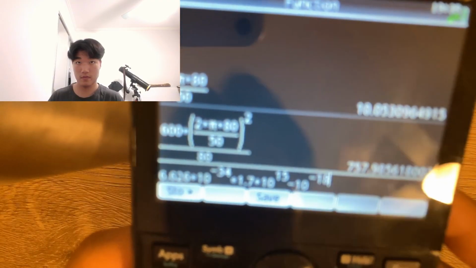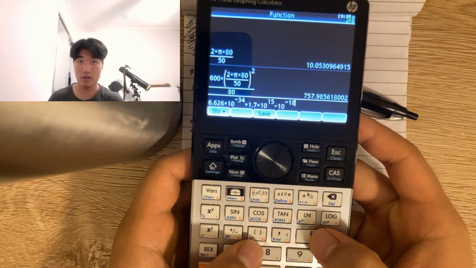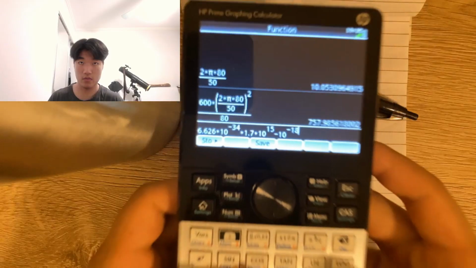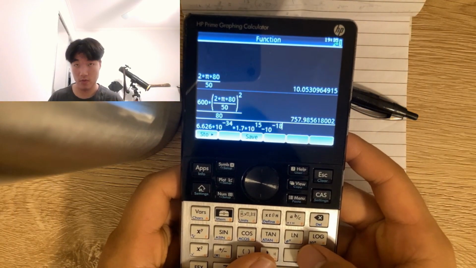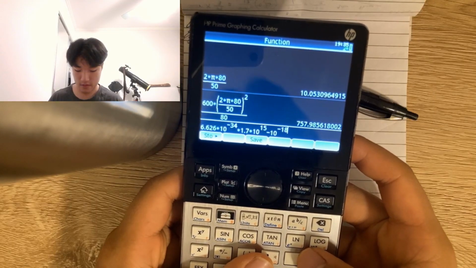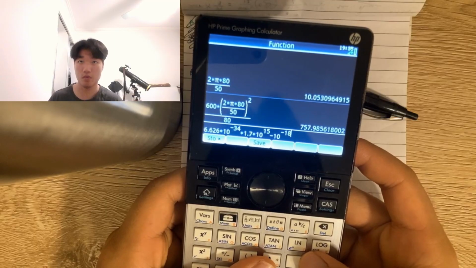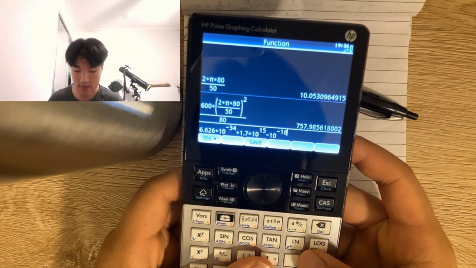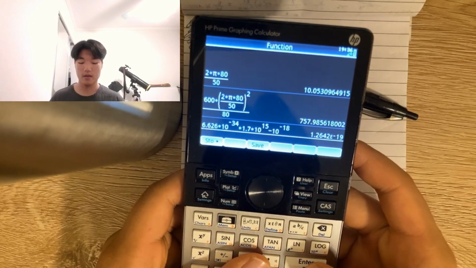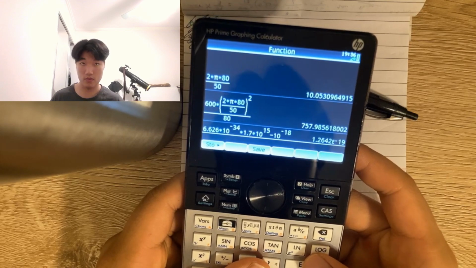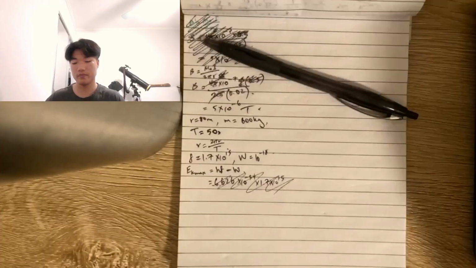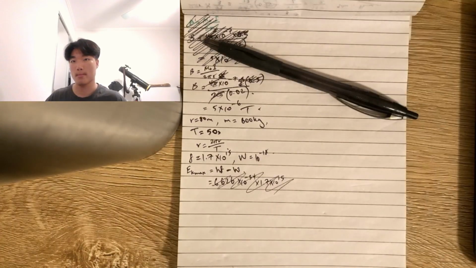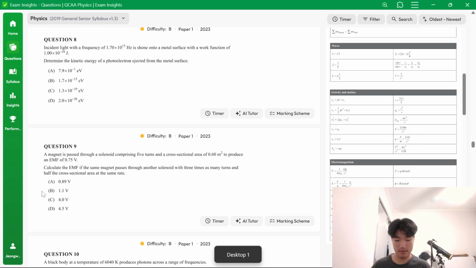Going closer is actually worse. Wow. 6.626 times 10 to the negative 34 times 1.7 times 10 to the 15, minus 10 to the negative 18. So hopefully you can read that. That gives us a value of 1.2642 times 10 to the negative 19. When rounded to two significant figures, it's 1.3 times 10 to the negative 19.